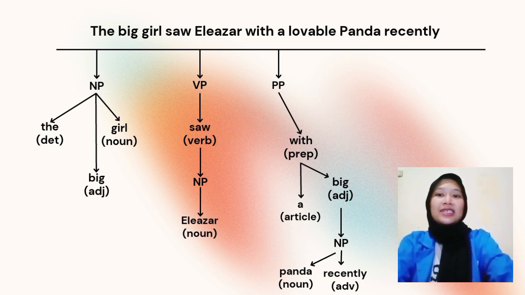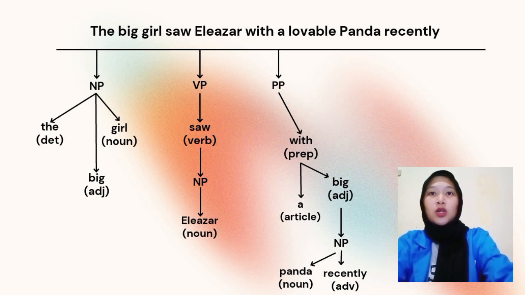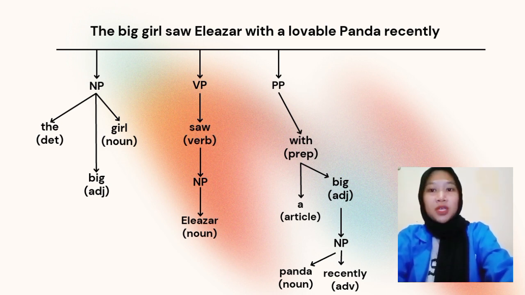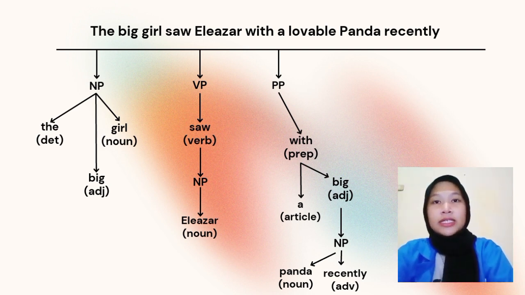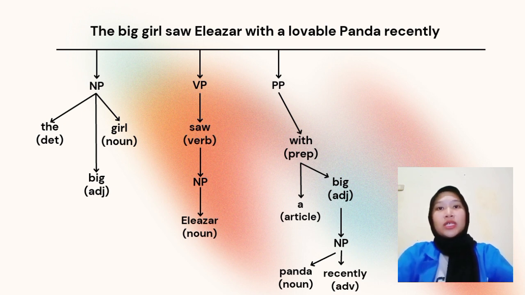And last is, the big girl saw Eliezer with a lovable panda recently. The big girl is a noun phrase, of course. The is a determiner, big is an adjective, girl is a noun. And saw Eliezer, saw is a verb phrase.